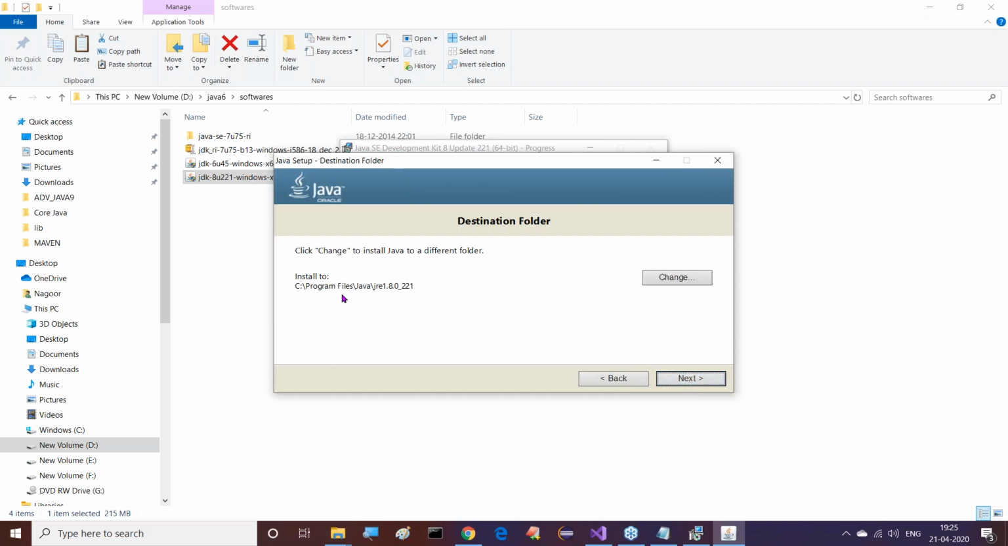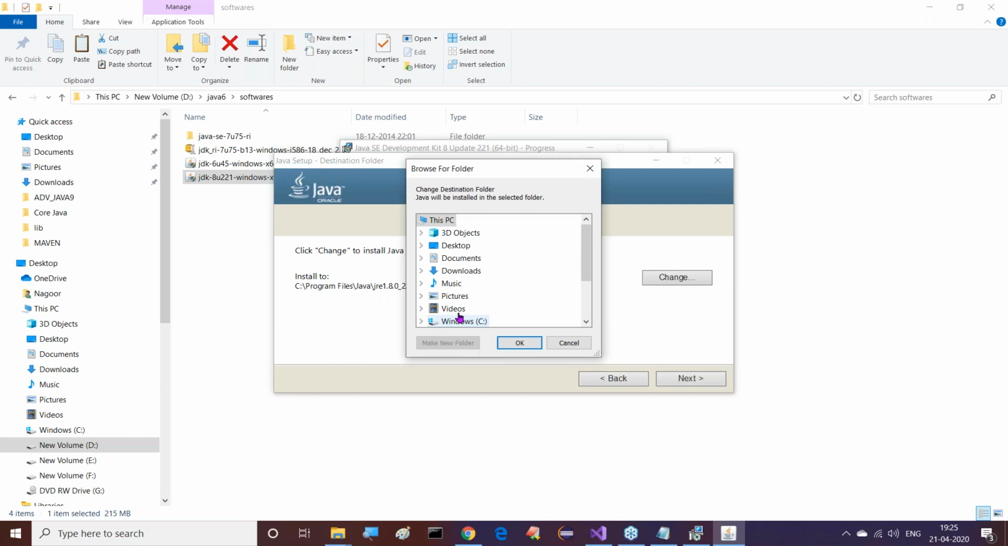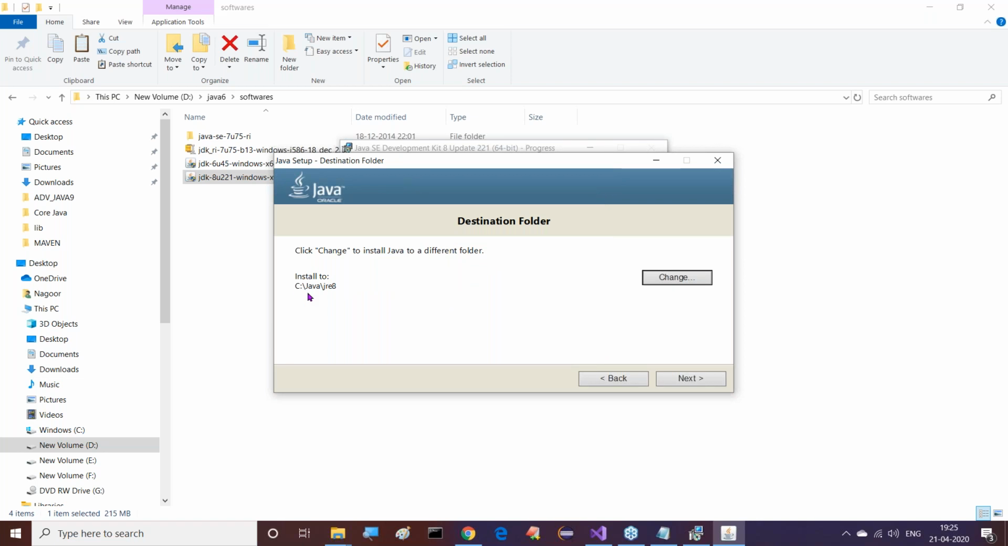Right, sir. It is asking about the JRE location. I need to change this JRE location. Inside the C drive, in the Java folder, I want to create a folder named JRE 8 and select it. We are getting JRE 8, click OK. Now you can see Java JRE 8.